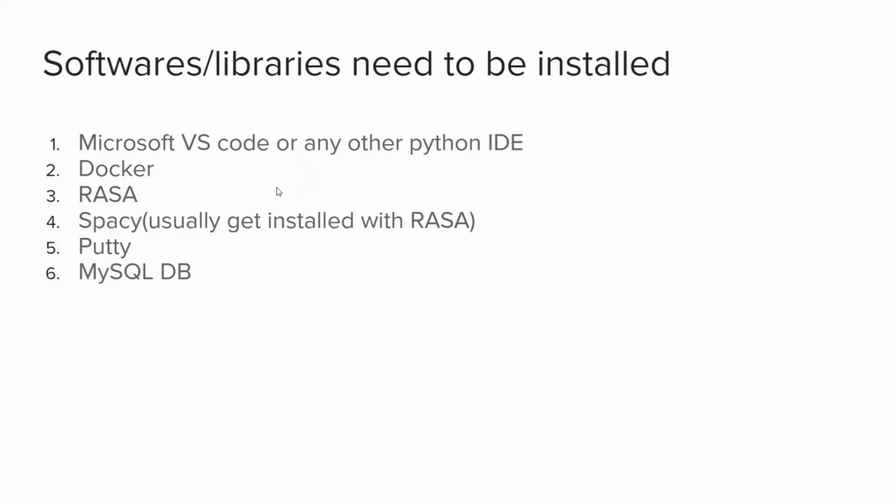Okay, command line prompt. Then you need to install Docker, and Rasa is the library that you need to install. That command we will also provide, along with instructions on how to install it. And then spaCy. Generally nowadays spaCy gets installed with Rasa already, but if you are installing an old version, you might have to install it separately. That also we will provide. Apart from that, you need PuTTY. PuTTY is an SSH terminal that will connect your laptop to the server. It is a very small piece of software.